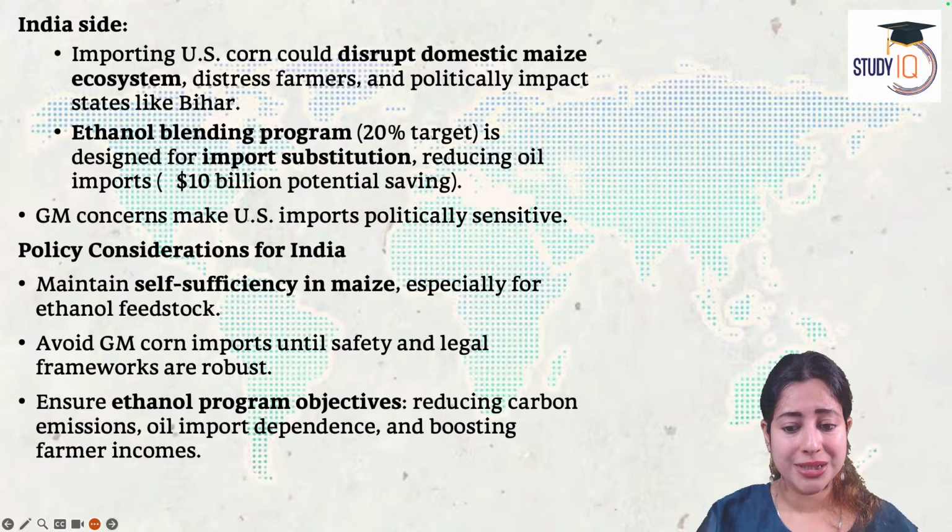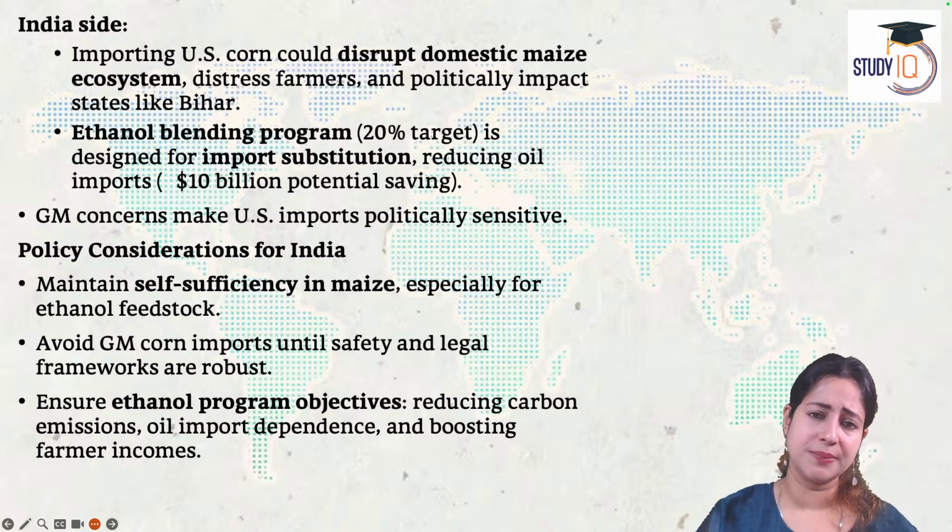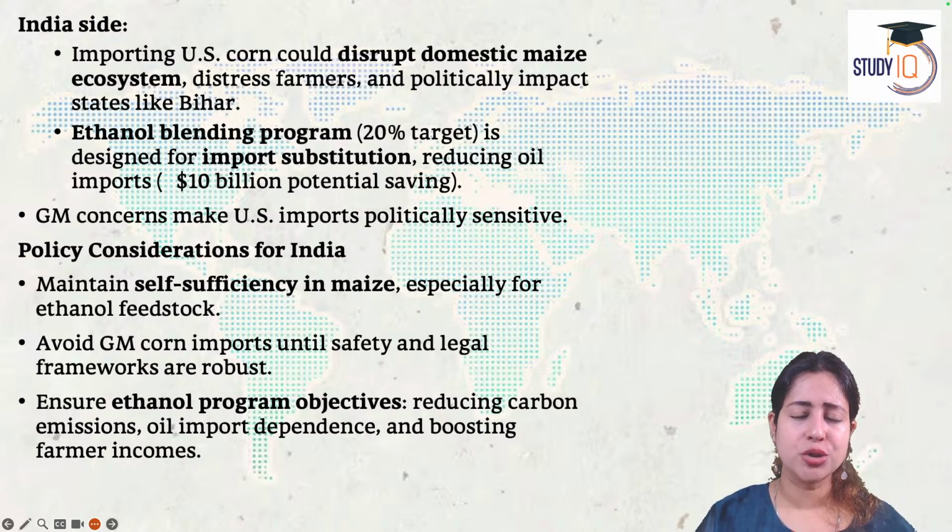you want to produce ethanol with petrol. You want to reduce carbon footprint. You want to become carbon neutral by 2070. So buy our corn. Make more ethanol. Why are you showing so much attitude then? Buy. But Indian concern is also legitimate. We cannot buy GMO corn. Why should we buy that?